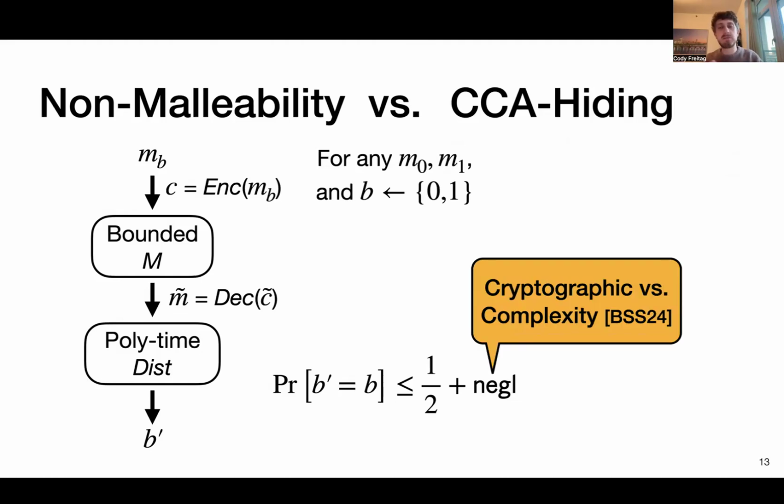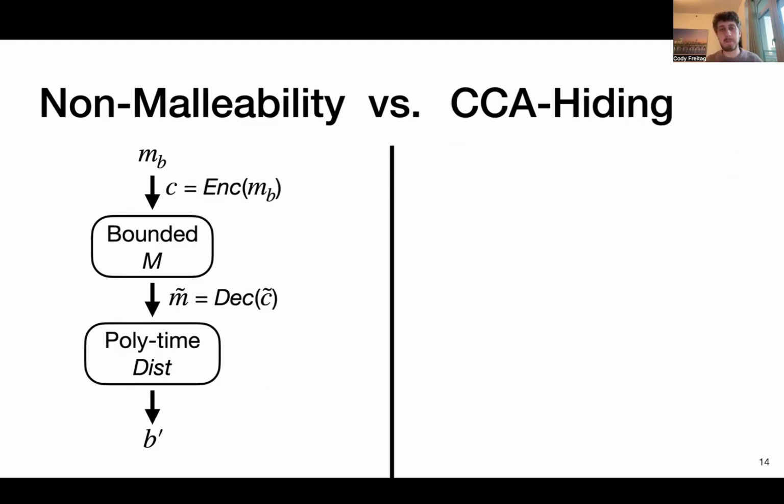And I want to just emphasize briefly that here we're considering cryptographic assumptions where we're allowing ourselves to assume things like collision resistance and other typical cryptographic assumptions. This is in contrast to a related work that's considered complexity theoretic constructions, where usually you're only able to get 1 over poly security. So here, also for our applications to generating distributed randomness, we really care about getting negligible security. And for that reason, we're allowing ourselves cryptographic style assumptions as well. Okay, so that's how we formalize non-malleability.